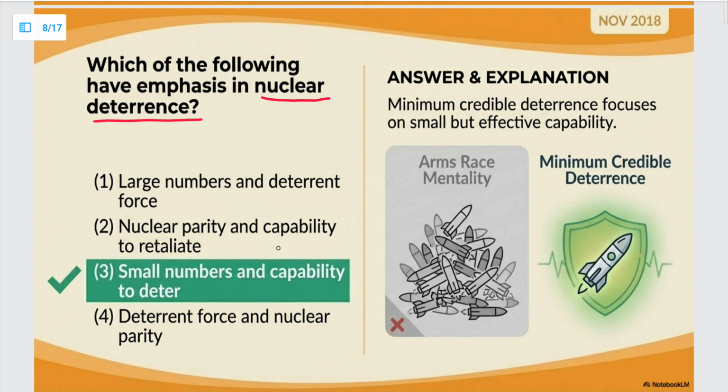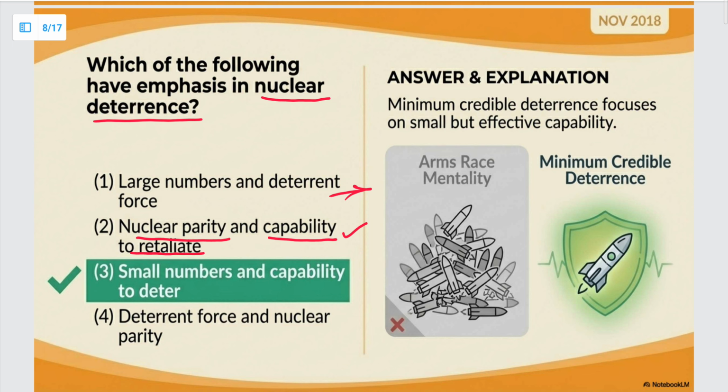So I'll just read the options. The first one is large numbers and deterrent force. There is no major emphasis on this option. Okay. Nuclear parity and capability to retaliate. Capability to retaliate is correct, but nuclear parity is not something which ensures deterrence.